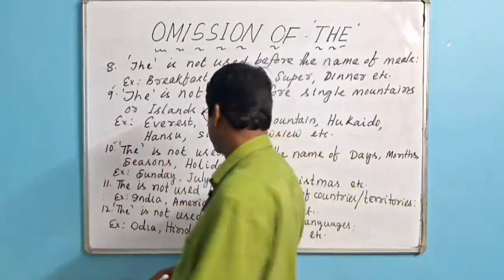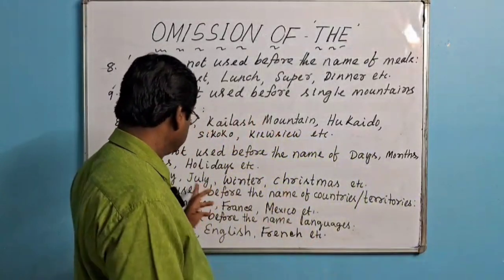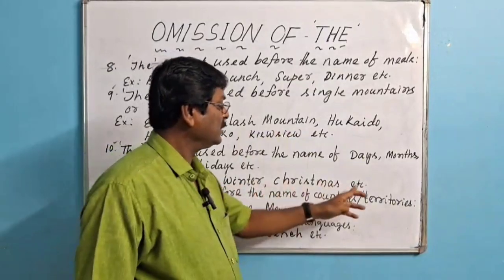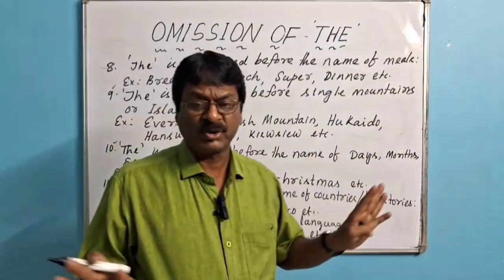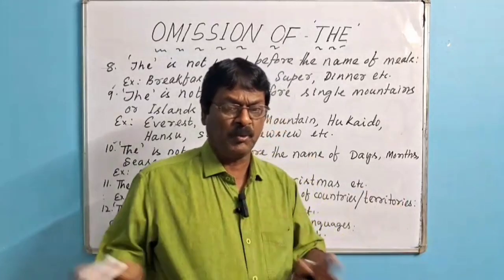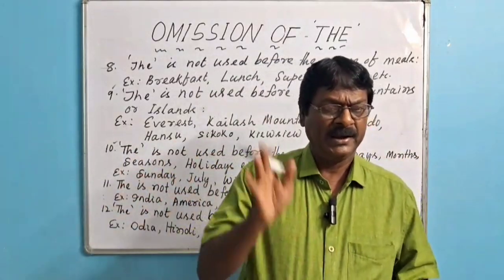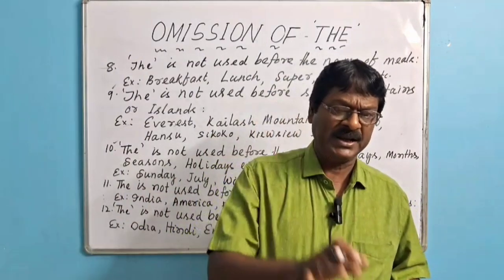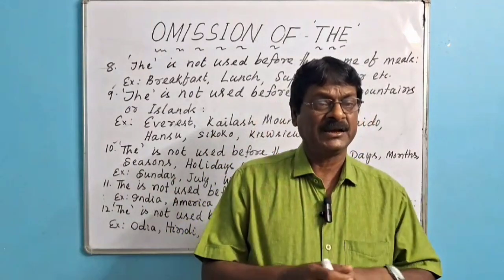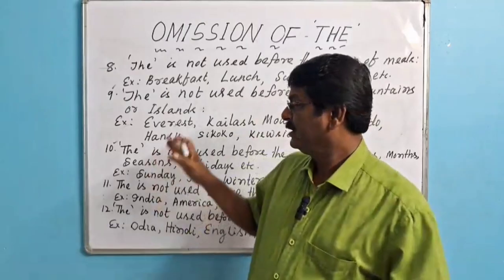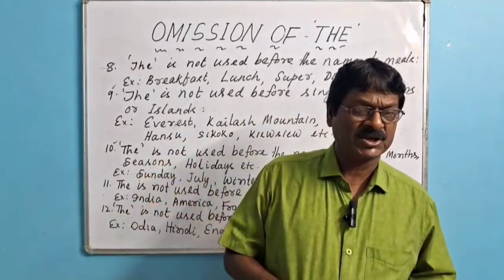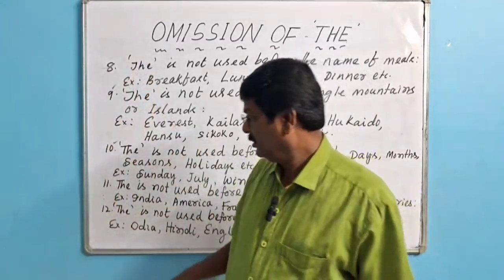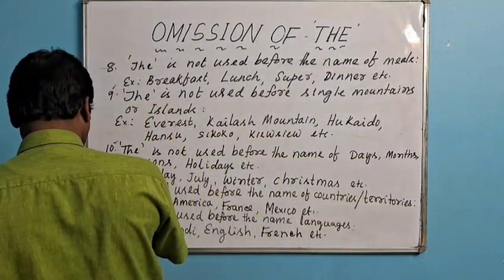Similarly, we can't use the before any month. For example, we can't say the July, the winter, and for a holiday like Christmas, we can't say the Christmas. If we use the before the name of a day, month, season, or holiday, the sentence will be drastically wrong. So while using these words in sentences, we should be cautious in the use of the.